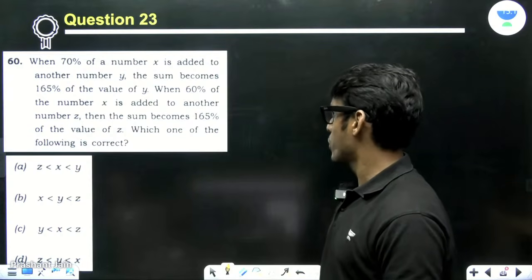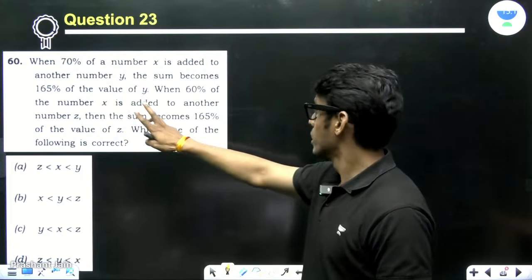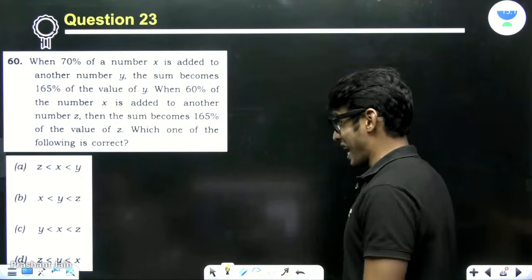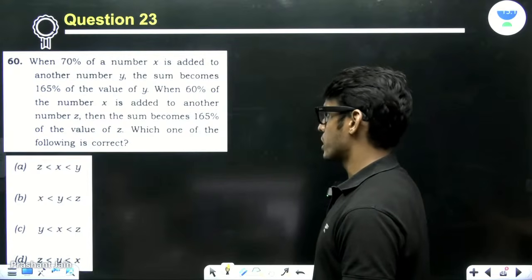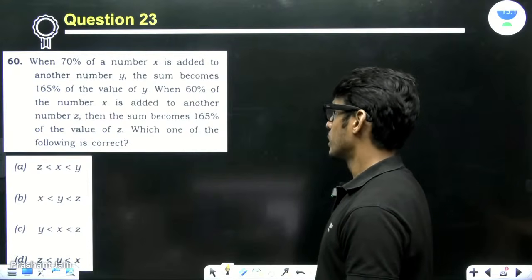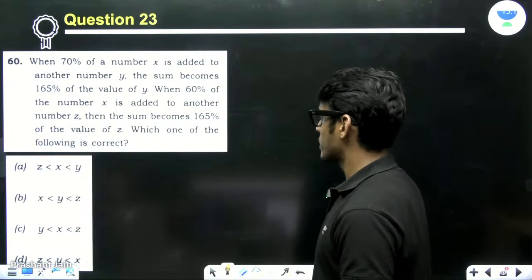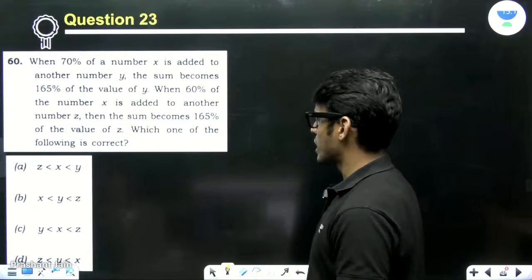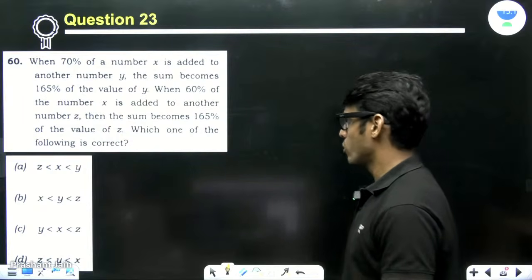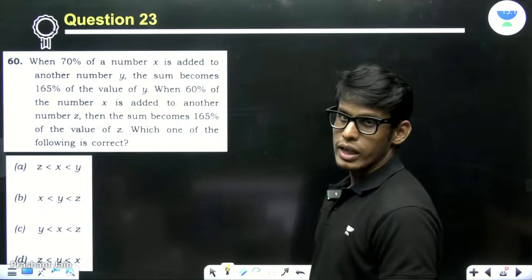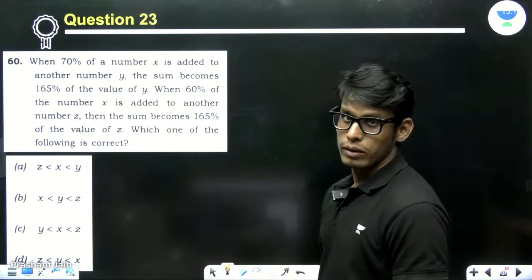When 70% of a number x is added to another number y, the sum becomes 165% of y. When 60% of the number x is added to another number z, then the sum becomes 165% of the value of z. Which one of the following is correct? See, there are only 3 variables. So in this also, you can assume one number. So let x be 100.